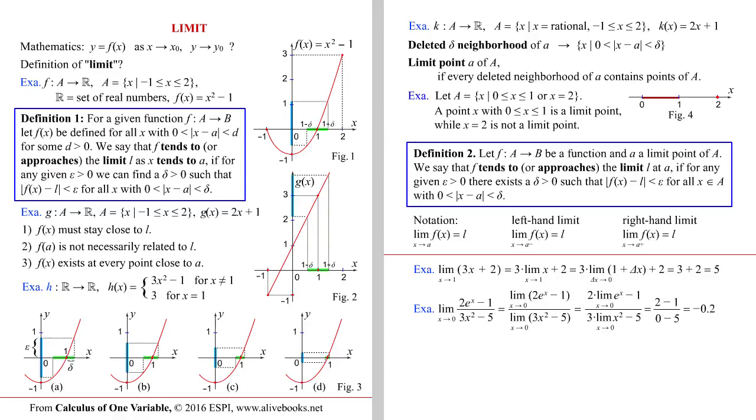In these calculations we can use the following general properties, assuming the limits of the functions f and g exist. 1. The limit of the sum f plus g is the sum of the limits of f and g. 2. The limit of c times f, where c is a constant, is c times the limit of f. 3. The limit of the product f times g is the product of the limits of f and g. 4. The limit of the ratio f over g is the ratio of the limits of f and g, assuming that the limit of g is not 0. With this presentation we define the limit of a function as the independent variable approaches a point,